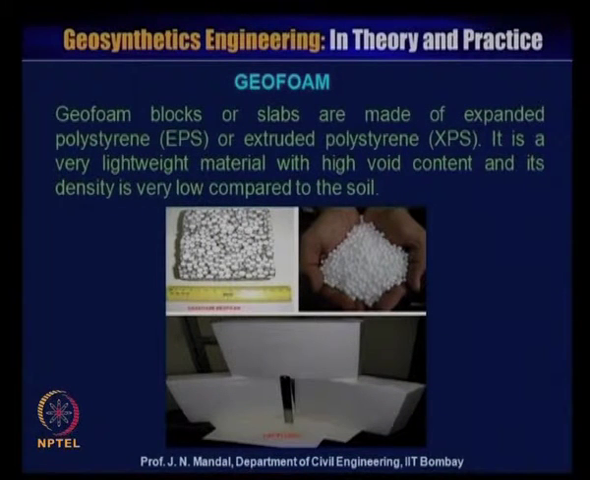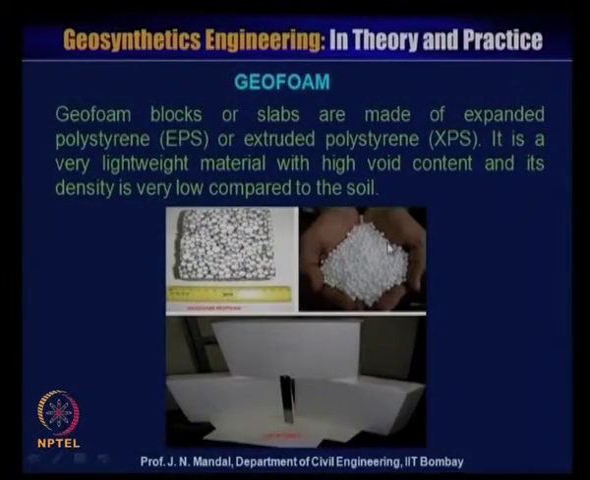Now this is the geofoam material. Geofoam blocks or slabs are made of expanded polystyrene or extruded polystyrene. It is a very lightweight material with high void content, and its density is very low compared to the soil. So this geofoam, in terms of textile, we say expanded polystyrene material, and generally we use geofoam, what is called thermocol.